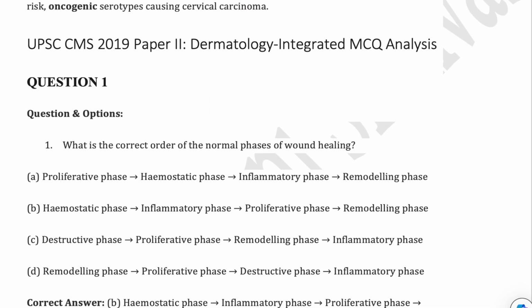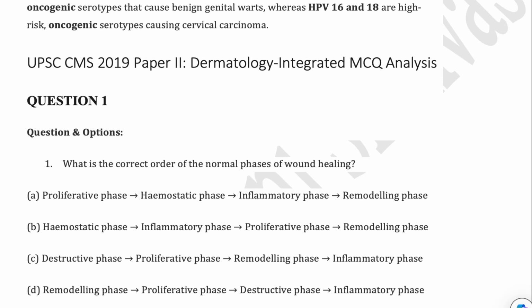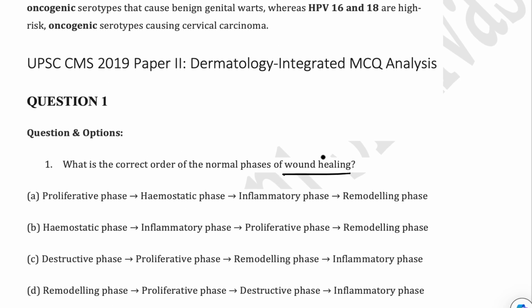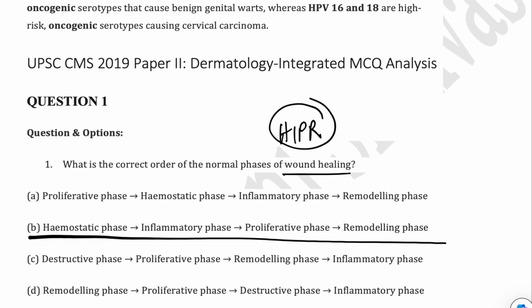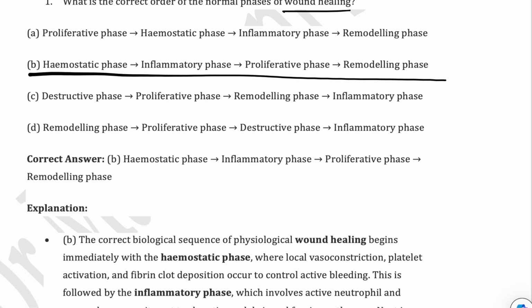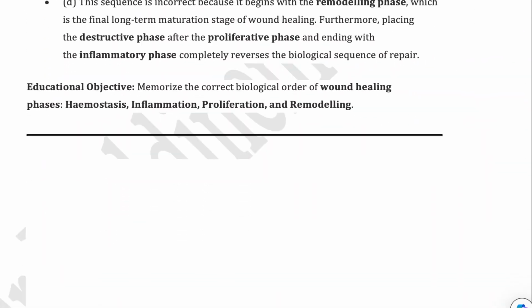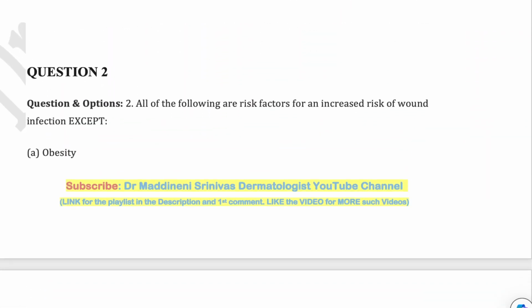Next MCQ is from paper 2, and yes, this is very important. Phases of wound healing you can remember with a simple trick: hyper, hematopoietic phase, inflammatory phase, proliferative phase, and the remodeling phase. Hyper.